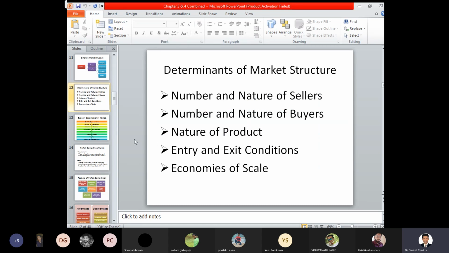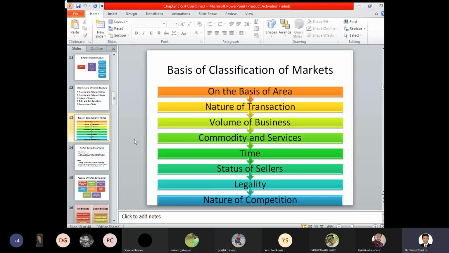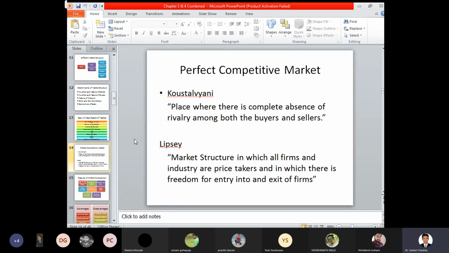Determinants of market structure are the nature and number of sellers, number and nature of buyers, nature of product, entry and exit conditions, and lastly the economies of scale. On the basis of classification, markets have been classified by area, nature of transaction, volume of business, commodity and services, time, status of sellers, legality, and the nature of competition.